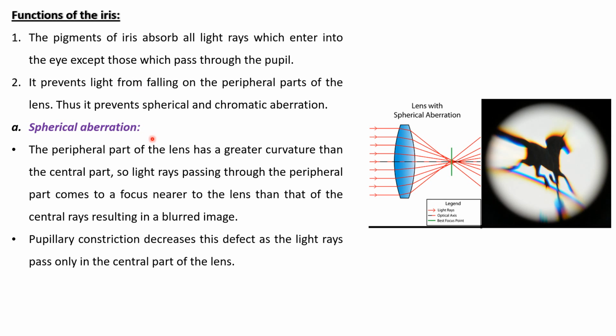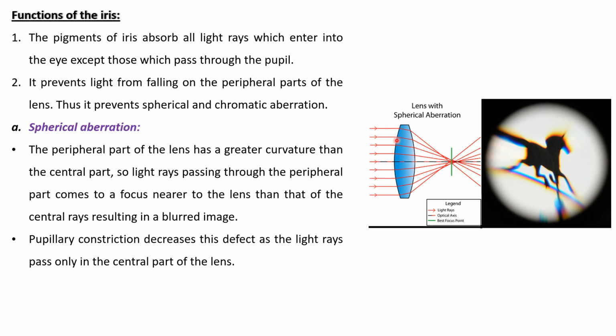What is the meaning of spherical aberration, or what is the significance of pupillary constriction in preventing spherical aberration? As I mentioned, pupillary constriction minimizes the amount of light entering the eye, allowing the light to hit the central part of the lens. But if we produce pupillary dilatation, more light enters through the pupil and strikes the peripheral part of the lens.